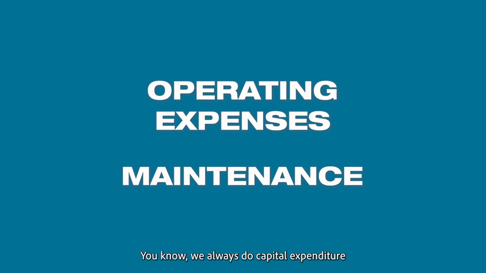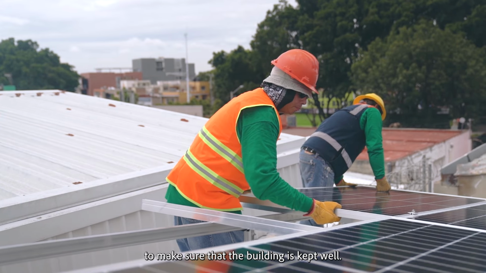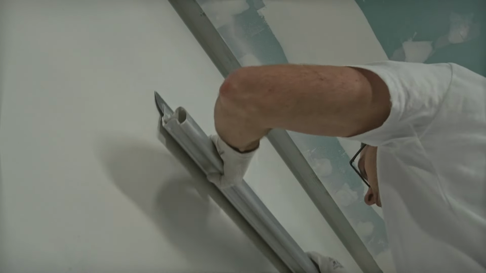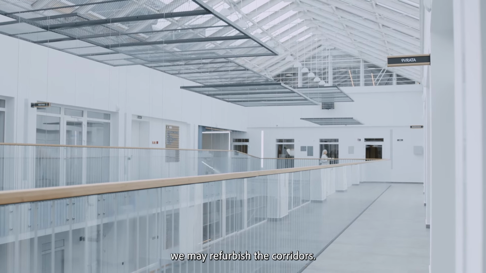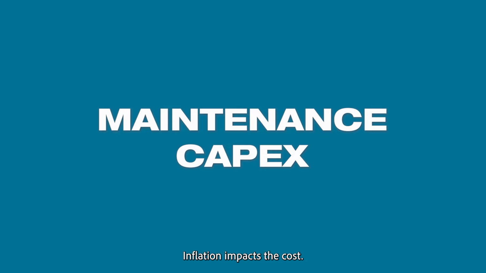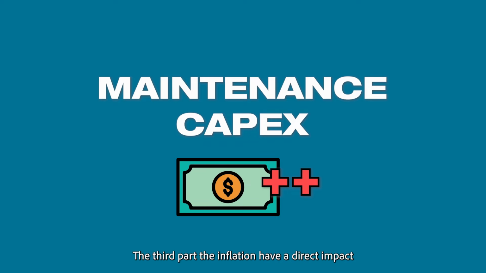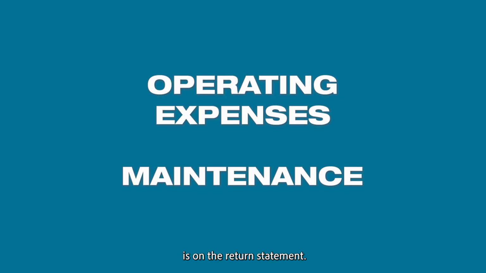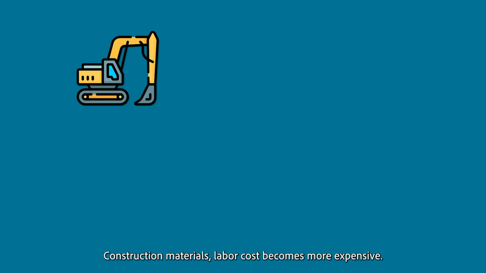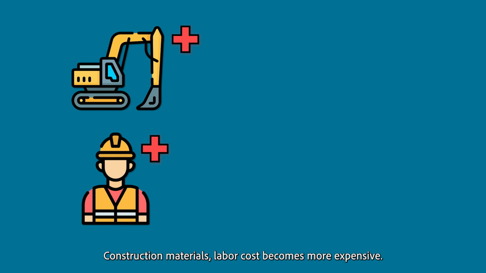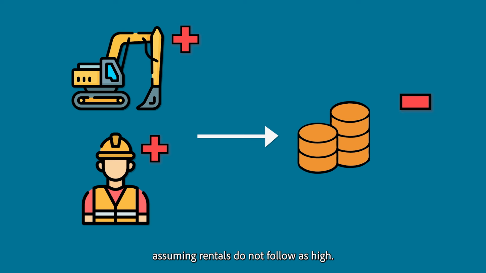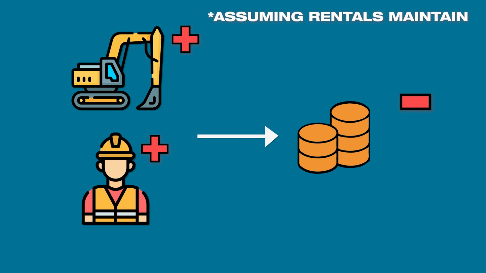We always do capital expenditure to make sure that the building is kept well. For example, we may refurbish the toilets in our industrial building, we may refurbish the corridors, we change the lighting. These are what we call maintenance capex. Inflation impacts the costs. The third part where inflation has a direct impact is on the returns when you do asset enhancement initiatives. Construction materials and labor costs become more expensive, so it means that it reduces the returns, assuming rentals do not follow as high.